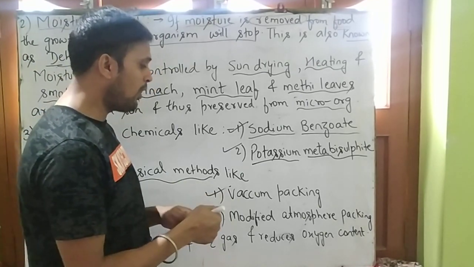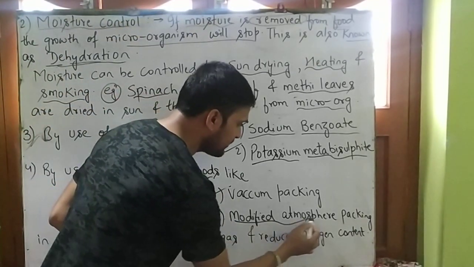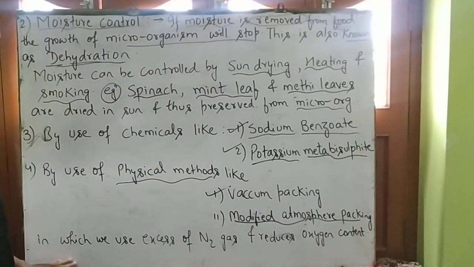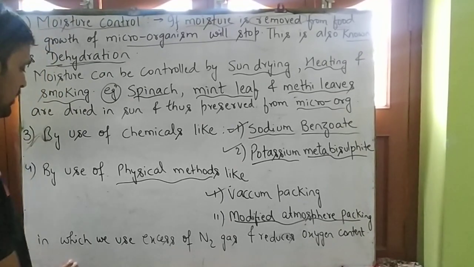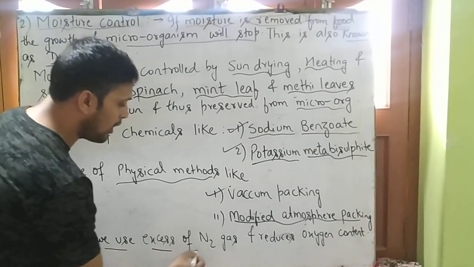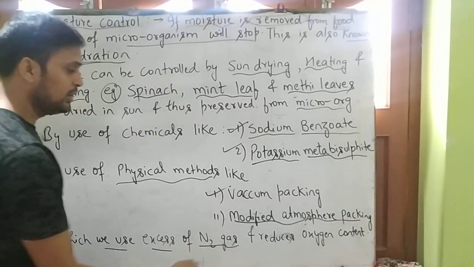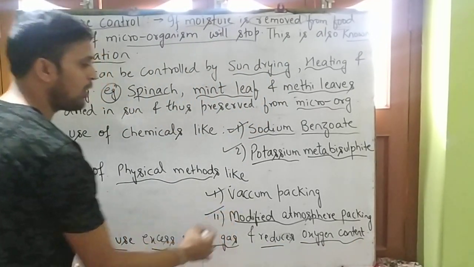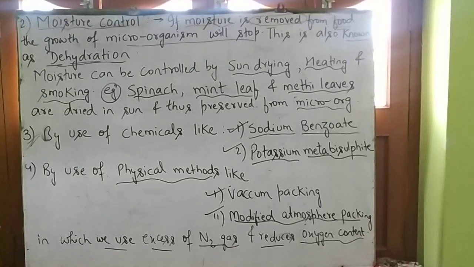The second one is modified atmosphere packing. So what is modified atmosphere packing? In modified atmosphere packing, we use excess nitrogen gas to reduce oxygen content. So this is modified atmosphere packing.